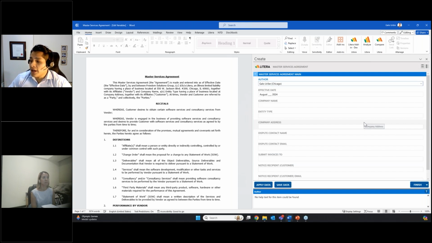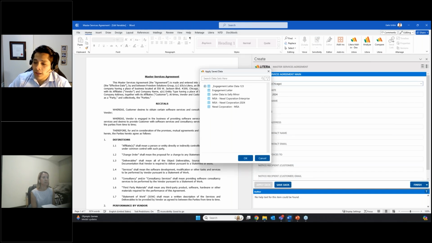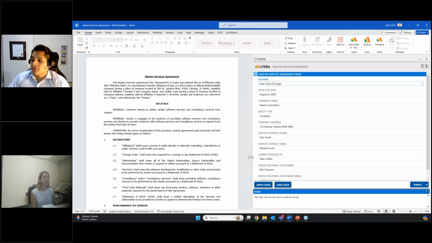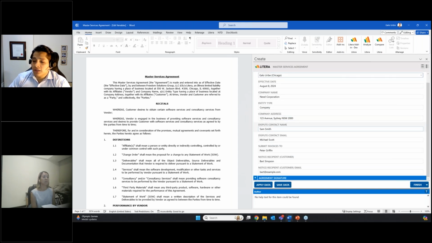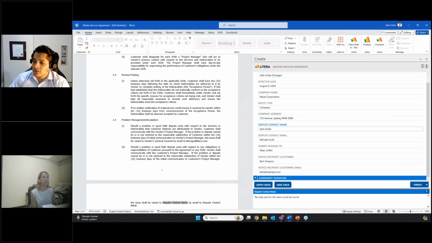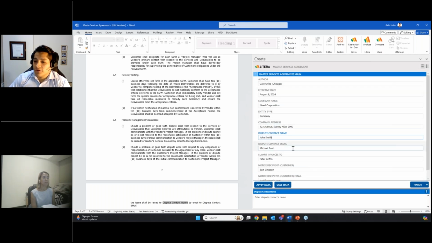If I want to do that, I can go into the Apply Data option, and this will bring up all of my data sets. So for example, here I have a few data sets for Nexel Corporation, and in this case, I will select the 2024 one. If I hit OK, all of the data that I have stored in that data set will then be pre-populated into this form. And if I need to change any of these fields, I can do that. There's no restrictions on that.